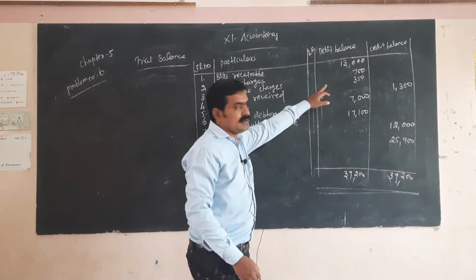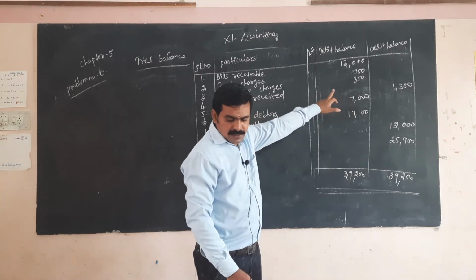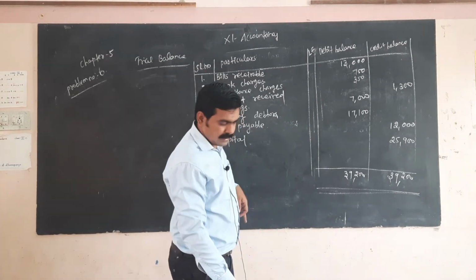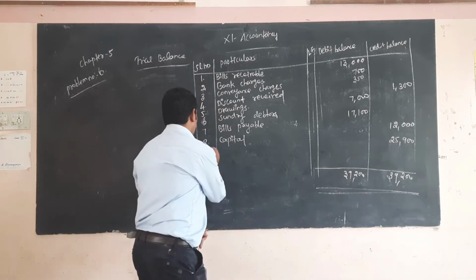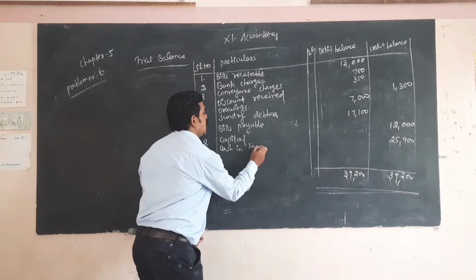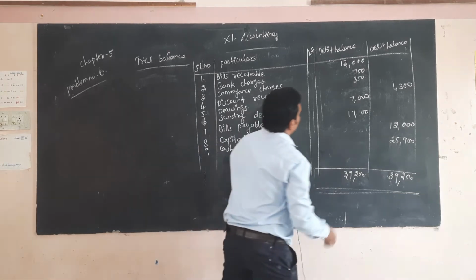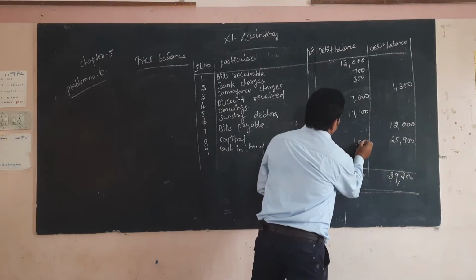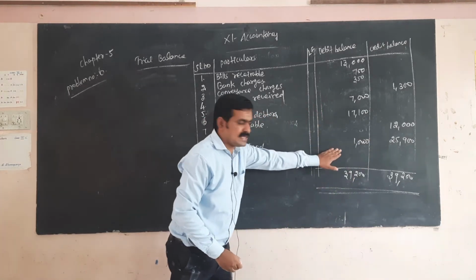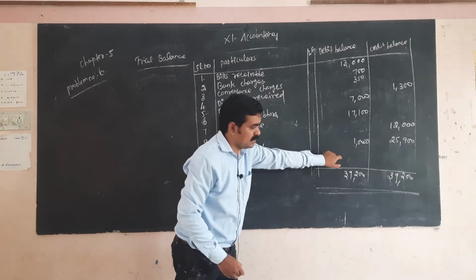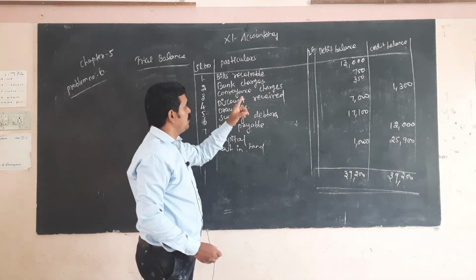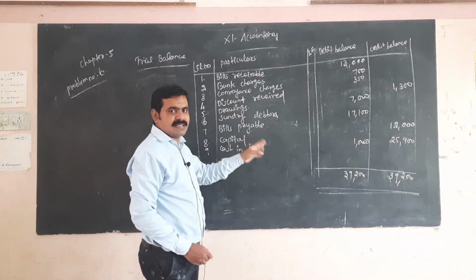So 13,750, 350, then 1,300, 7,000, then cash in hand 1,000. Cash in hand is one of the assets, so it comes under the debit side. So totally 39,200.